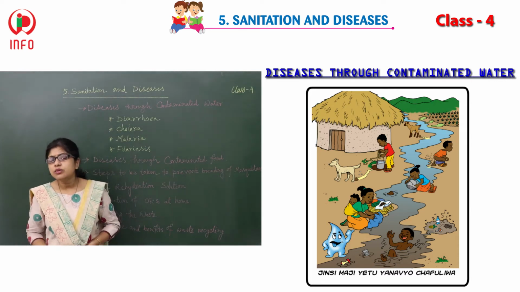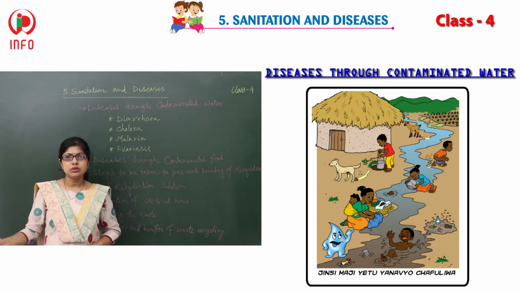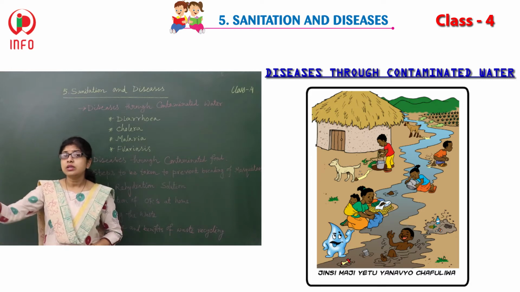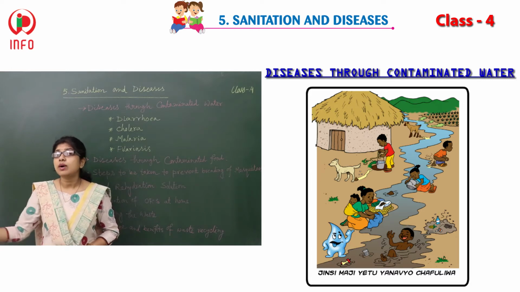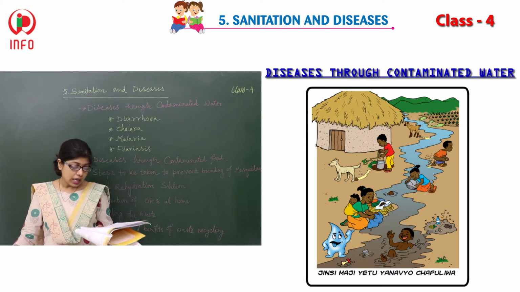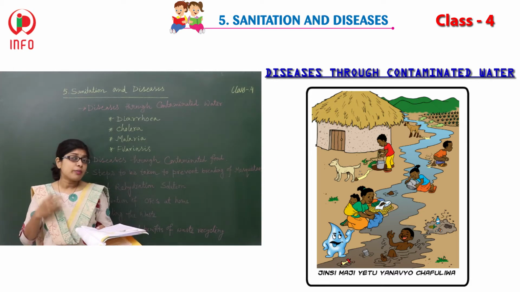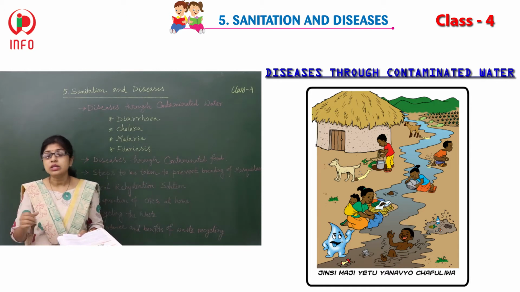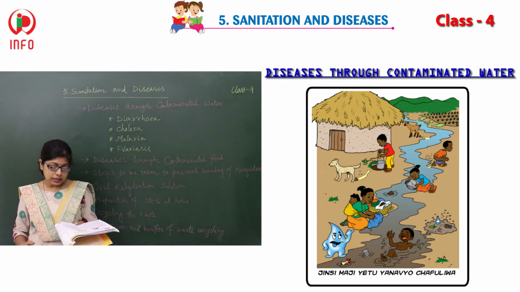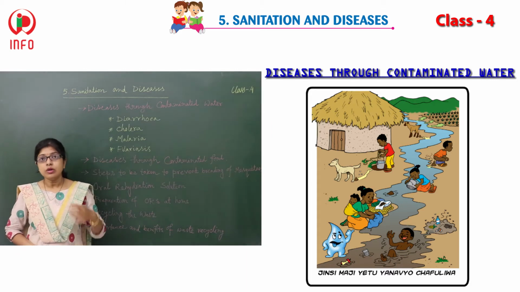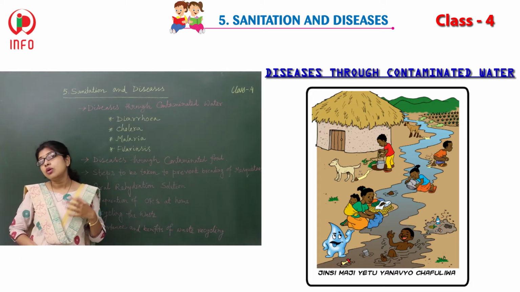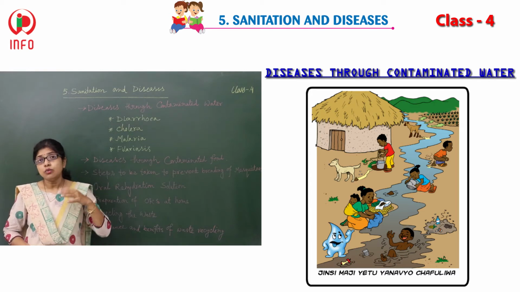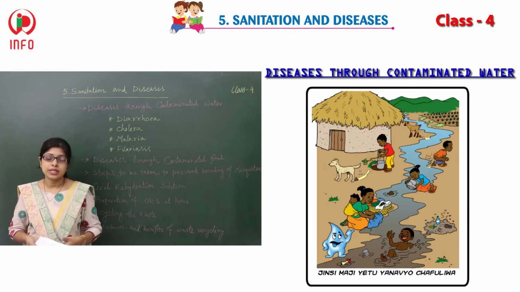That means what we are doing, simply after using any kind of thing, we dispose things inside the water, and at that time that water is being contaminated. And another thing is improper storage of our water. We are not storing our water in the proper way, and the sanitation arrangement is also poor in India. That's why the water becomes contaminated.